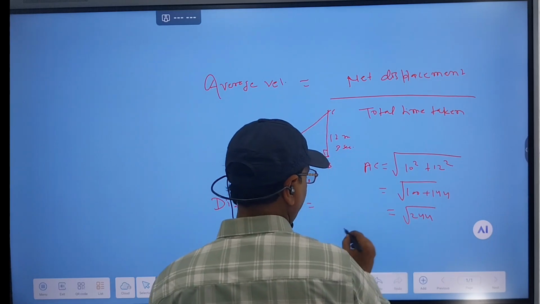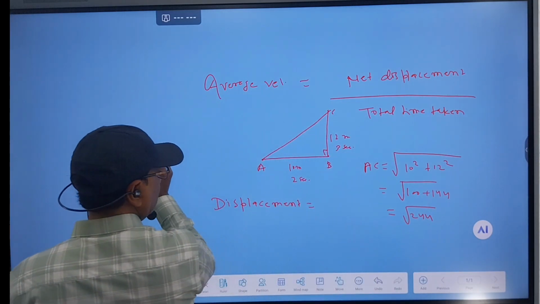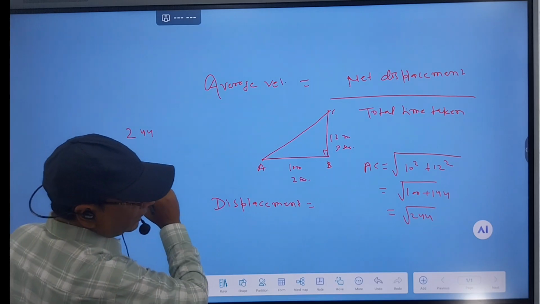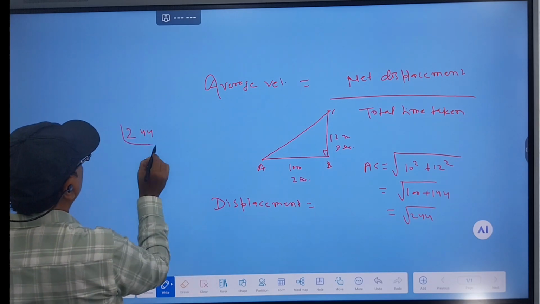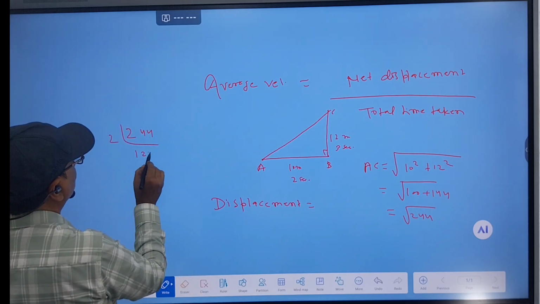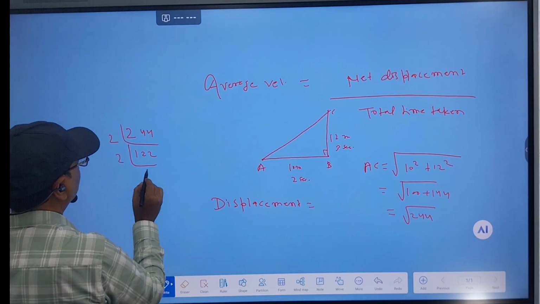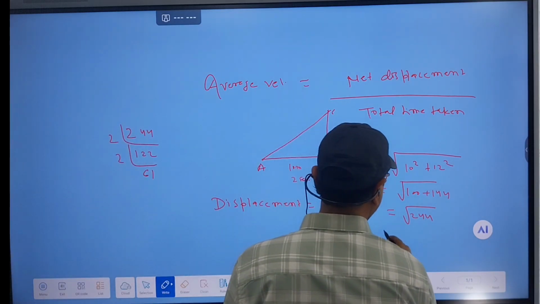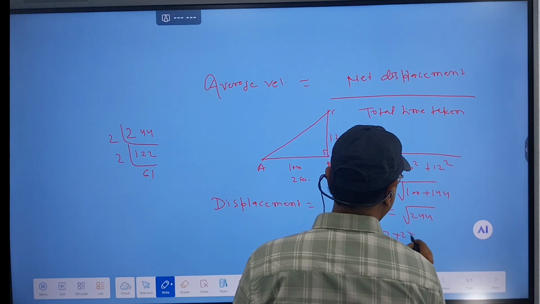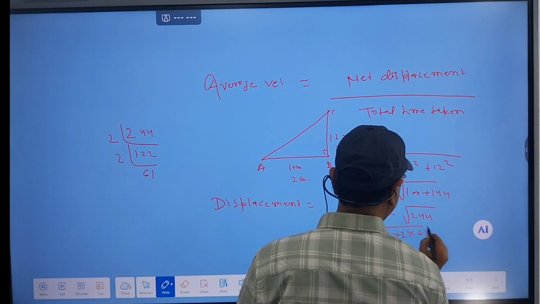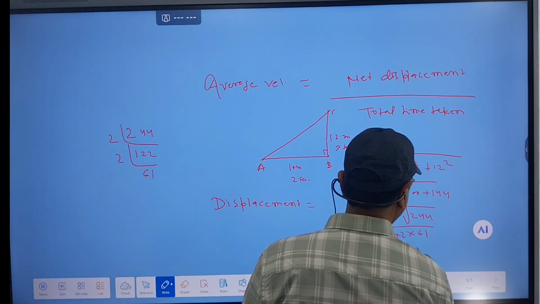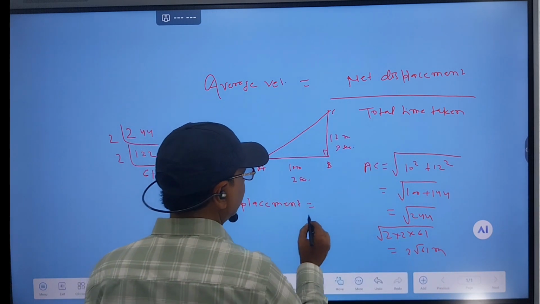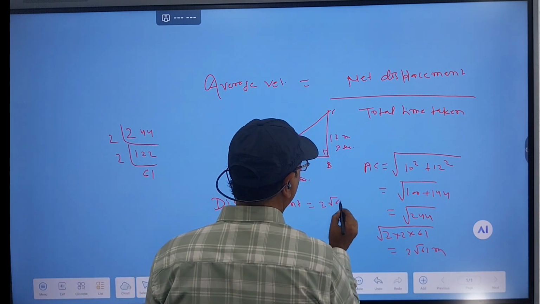Okay, you can factorize it. How can you get the square root of 244? 244 is 2 times 122, and again you can divide by 2, giving 61. So it will be 2 into 2 into 61. Finally, you will get 2 root 61 meter. So displacement is 2 root 61 meter.